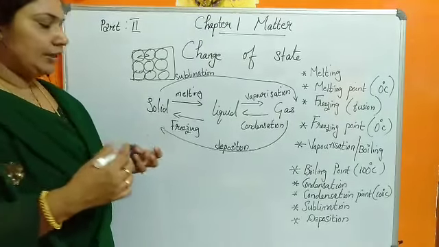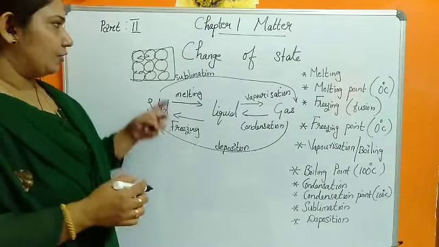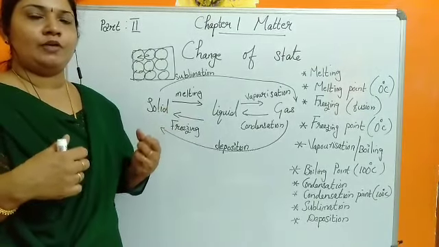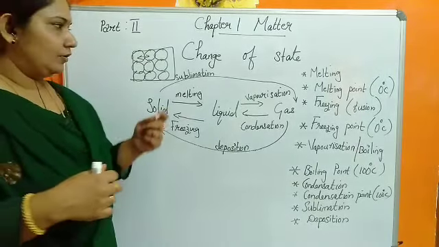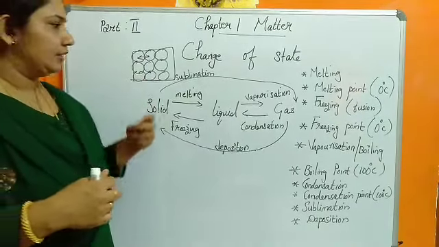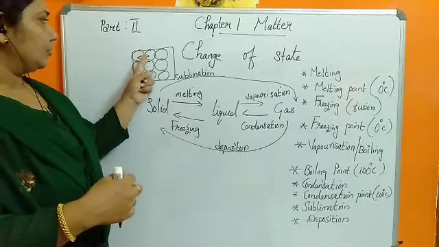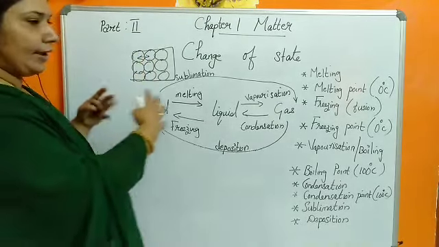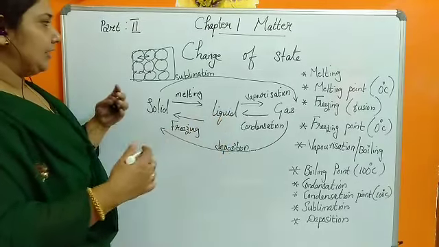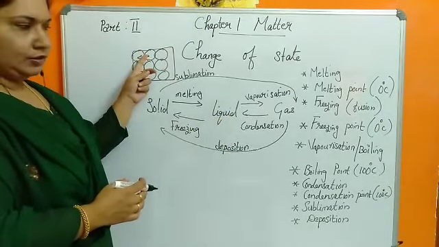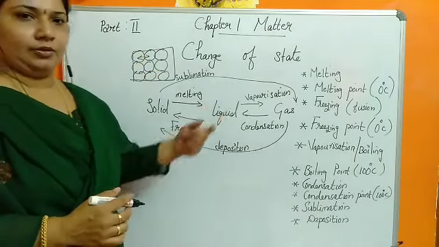So when we give heat energy, it starts working on the molecules and it will break the intermolecular force of attraction. So by absorbing heat energy, the molecules of the solid try to move apart. That means it will break the intermolecular force of attraction so that it changes to liquid.